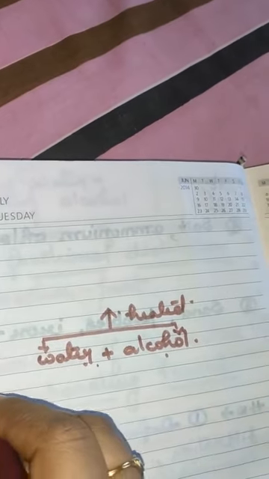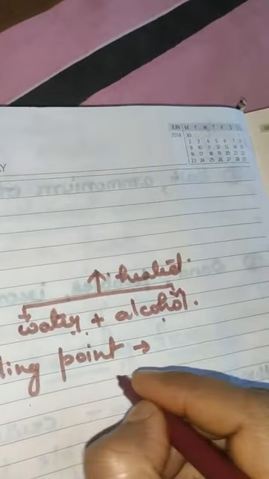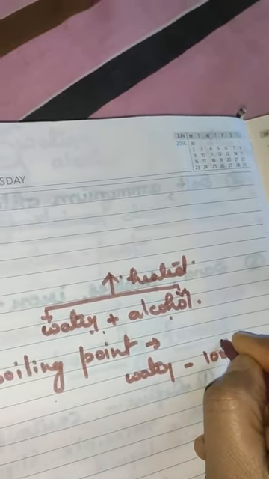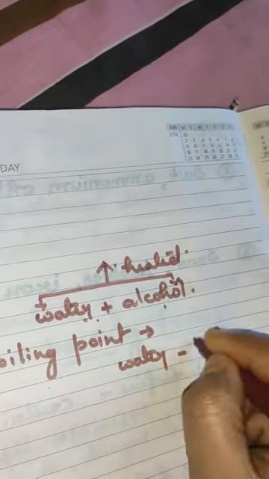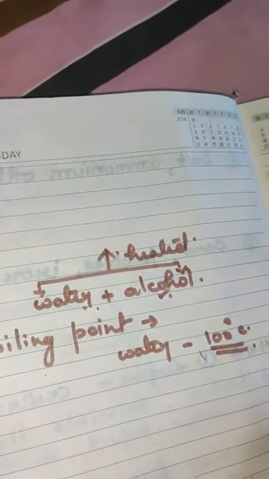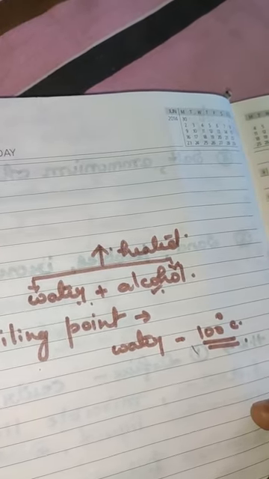Both of them have different boiling points. What is the meaning of boiling point? Boiling point means the temperature at which a liquid boils. You know, water starts boiling at 100 degrees Celsius. This is the temperature. In the same way, alcohol also has one. I think it is 78 degrees Celsius.